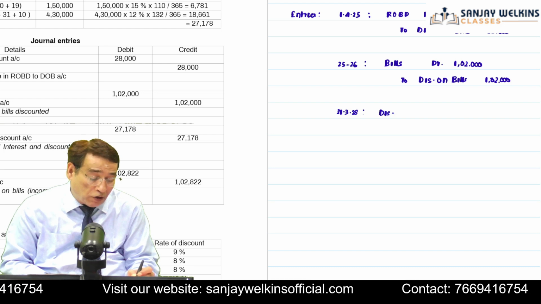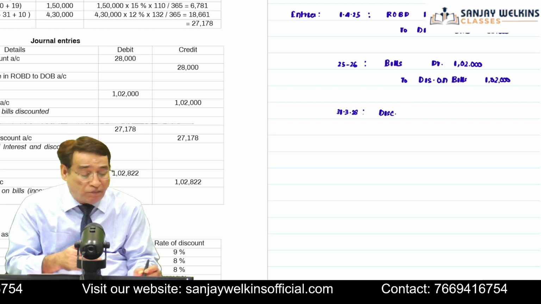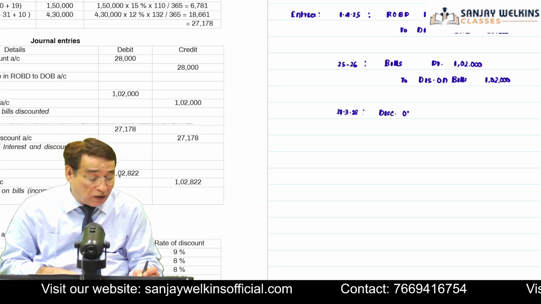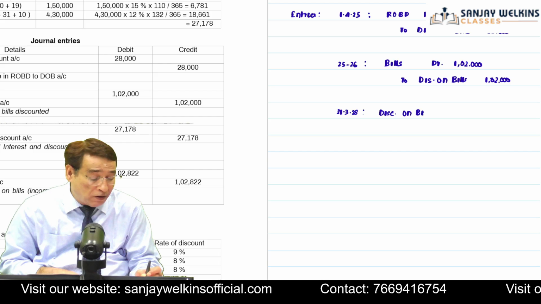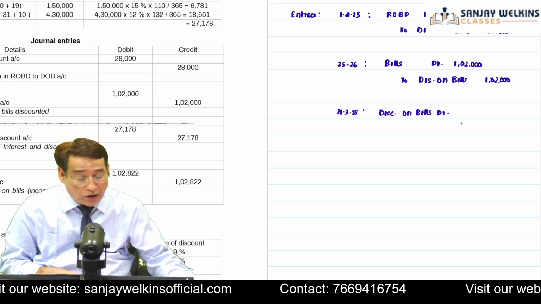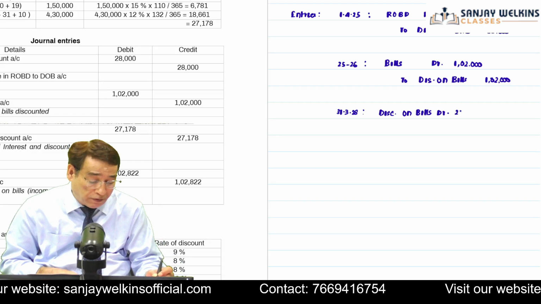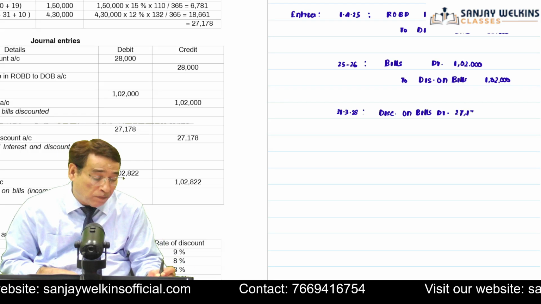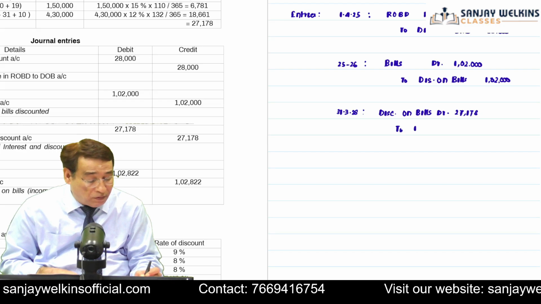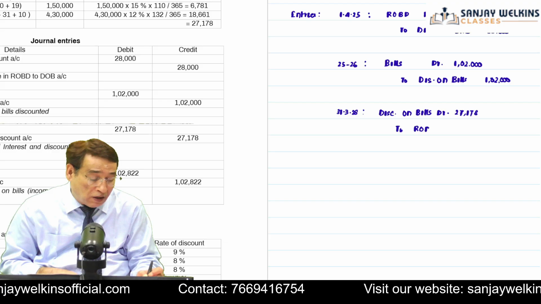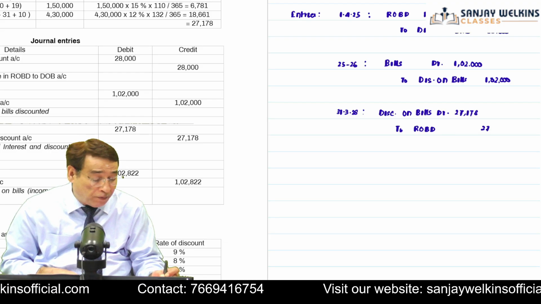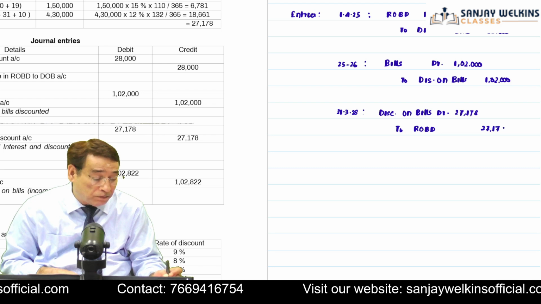My entry will be discount on bills, because when we are going to create the reserve, indirectly it means we are de-recognizing a part of the income. So discount on bills account will get debit. The amount which we computed was 27,178. So this is how you are going to pass this entry to rebate on bills discount account. Creation of rebate at the end of the year.